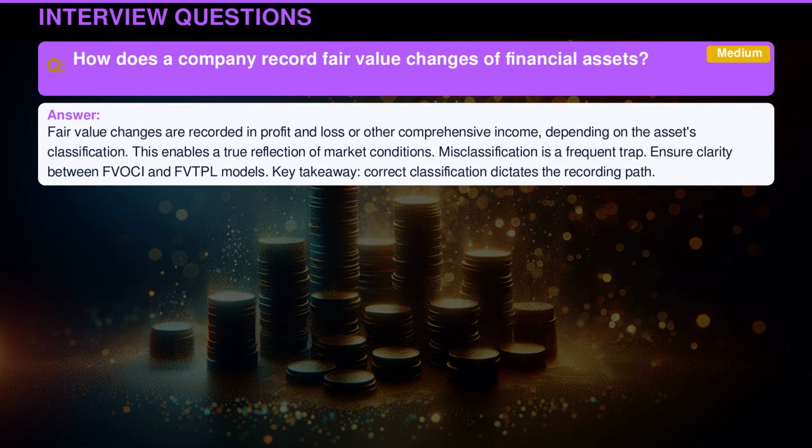Fair value changes are recorded in profit and loss or other comprehensive income, depending on the asset's classification. This enables a true reflection of market conditions. Misclassification is a frequent trap. Ensure clarity between FVOCI and FVTPL models. Key takeaway: correct classification dictates the recording path.